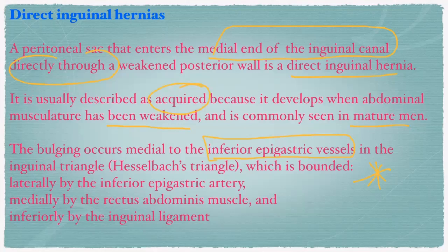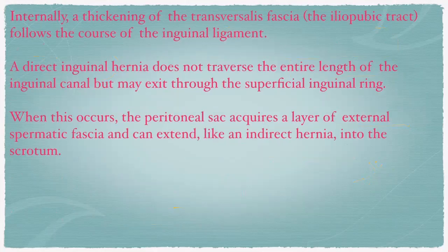Inferior epigastric vessels in the inguinal triangle, which is bounded by these. We have already seen that. Internally, thickening of the transversalis fascia, the iliopubic tract, follows the course of the inguinal ligament. We already know that. A direct inguinal hernia does not traverse the entire length of the inguinal canal, but may exit through the superficial inguinal ring. When this occurs, the peritoneal sac acquires a layer of external spermatic fascia and can extend like an indirect hernia into the scrotum.